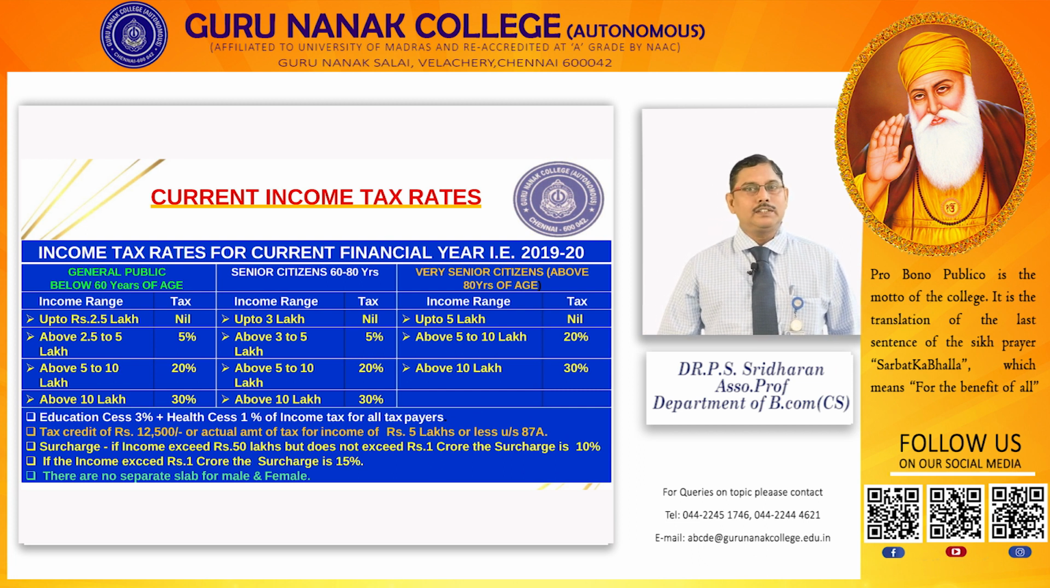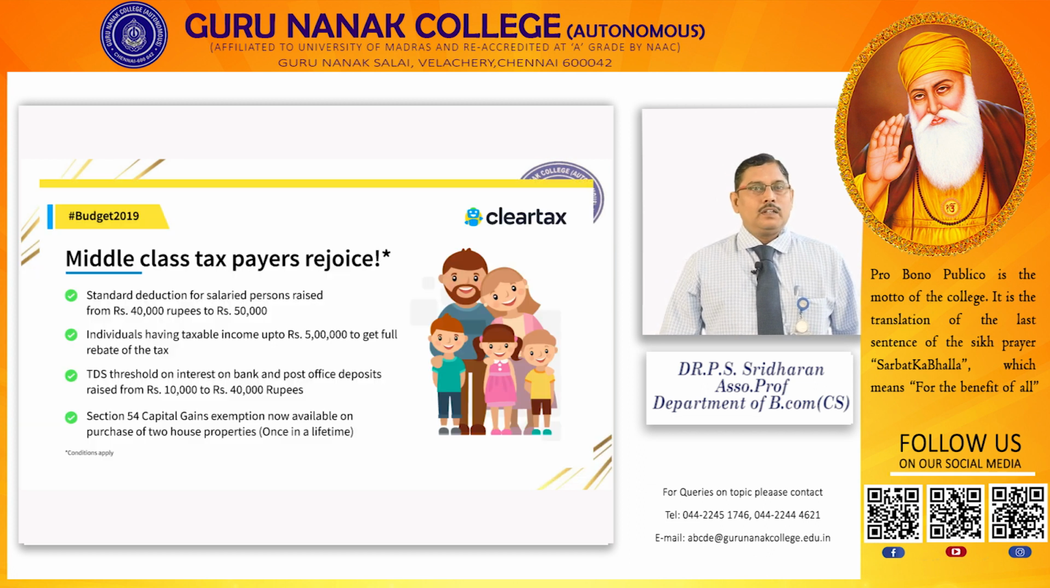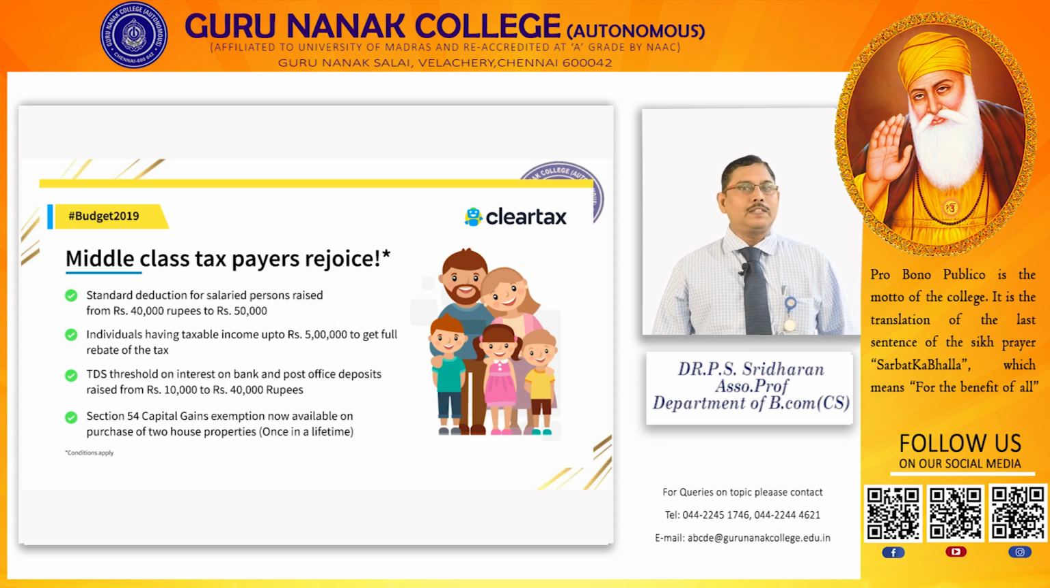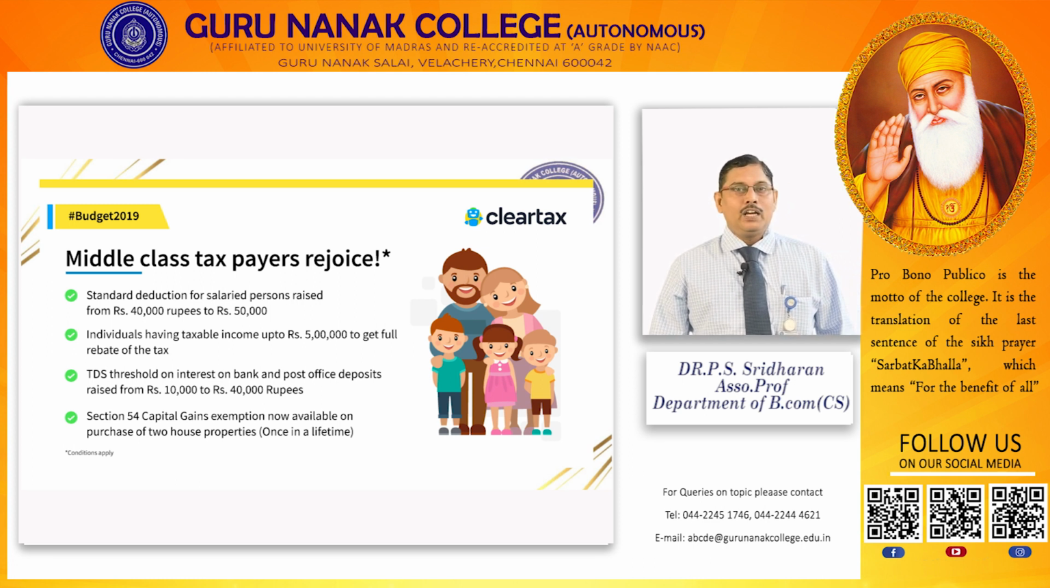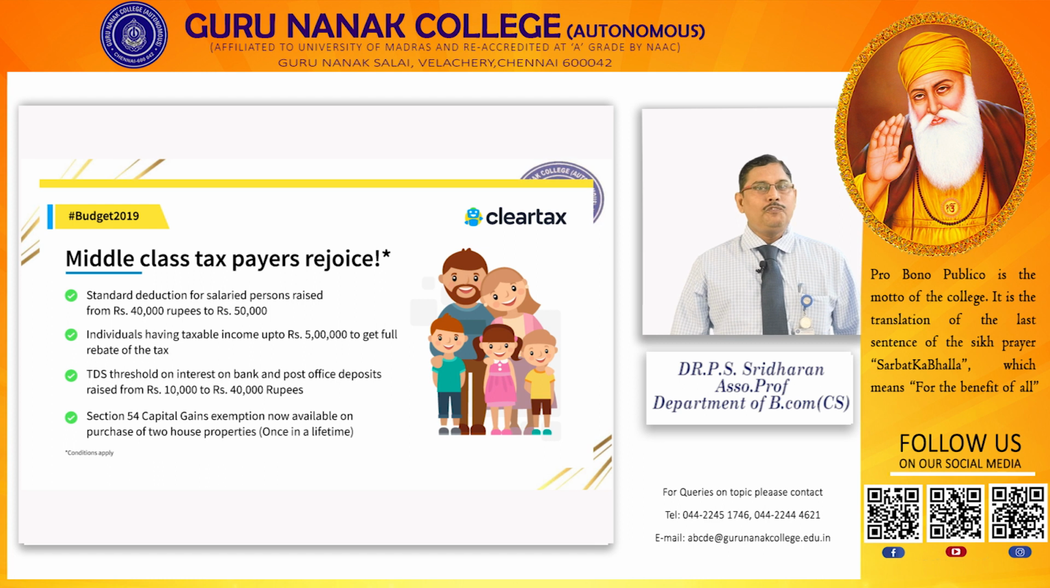Now, we are going to discuss some useful tips for the taxpayers. Middle class taxpayers enjoy some benefits. Standard deduction for salaried persons raised from 40,000 to 50,000 rupees. Individuals having taxable income up to 5 lakhs get a rebate of tax under section 87A, 12,500 rebate maximum they can claim. TDS threshold limit for interest on bank and post office deposits raised from 10,000 to 40,000 rupees. Under section 54, capital gain exemption is now available on purchase of 2 house properties once in a lifetime. This opportunity is available once in a lifetime.